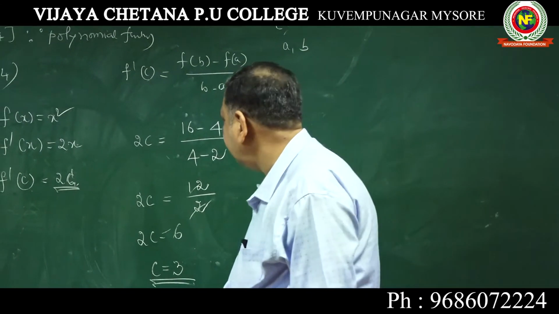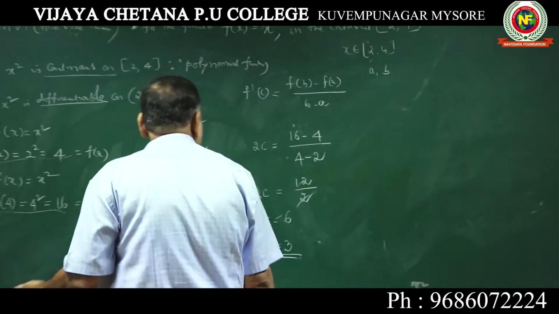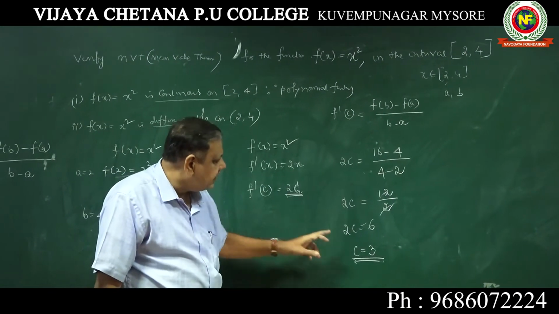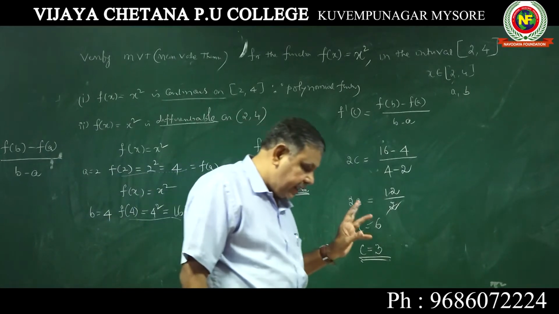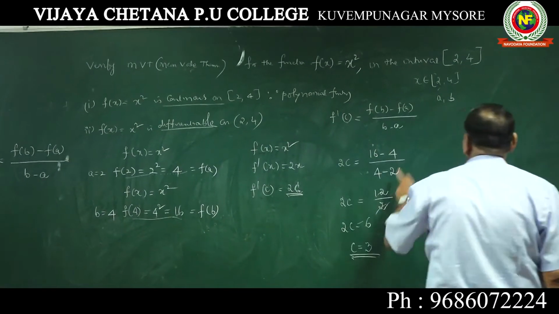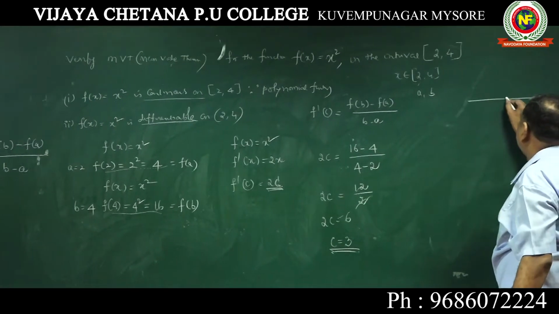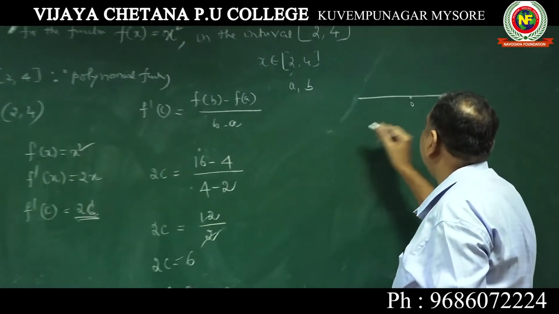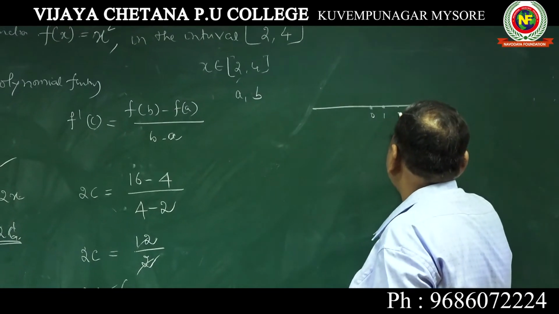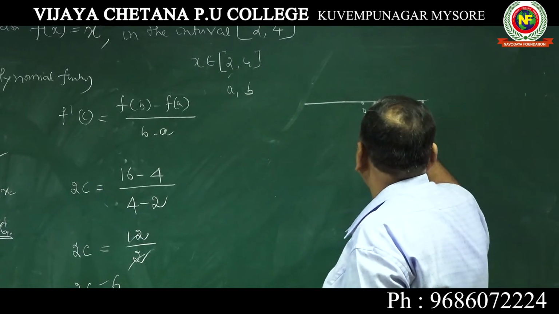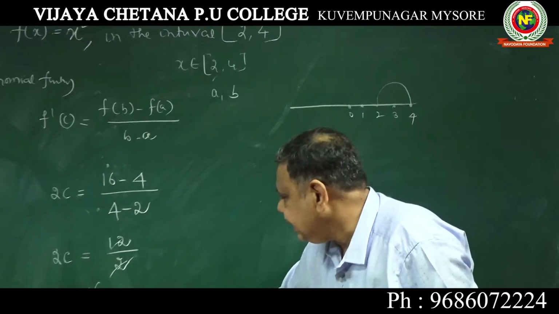What value did you get? Understood? f'(c) is equal to f(b) minus f(a) by b minus a. Now 2c is equal to so much, c is equal to 3. Now your main intention is whether 3 comes under this interval. Definitely. See here, on the number line, 1, 2, 3, 4. So from 2 to 4, definitely this 3 is there.